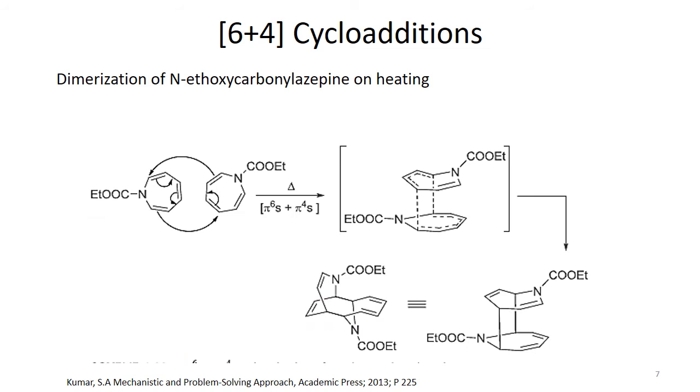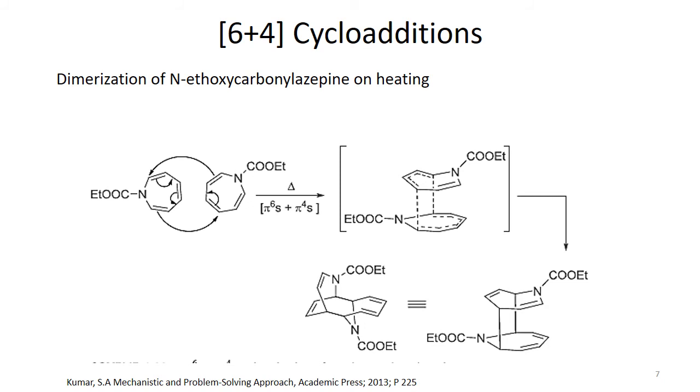Similarly, there is another example, the dimerization of N-ethoxycarbonyl azepine on heating. Again here a 6 plus 4 cycloaddition takes place. In this case it's a 7-membered nitrogen-containing ring, that's why we call it azepine. We have an ethoxycarbonyl group on nitrogen, that is, the ester group is attached on nitrogen.